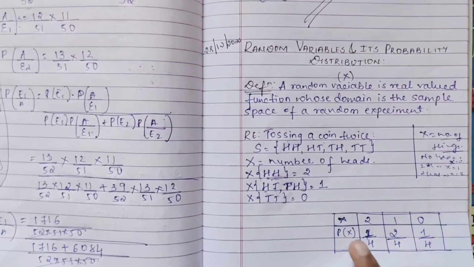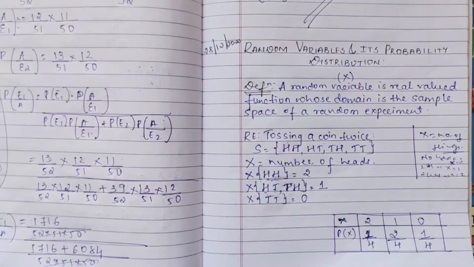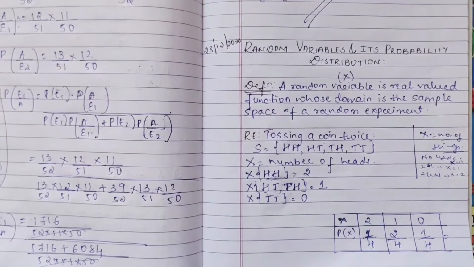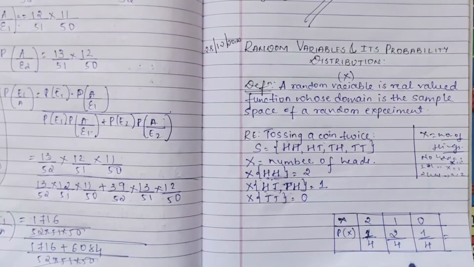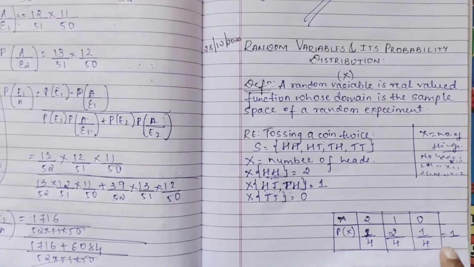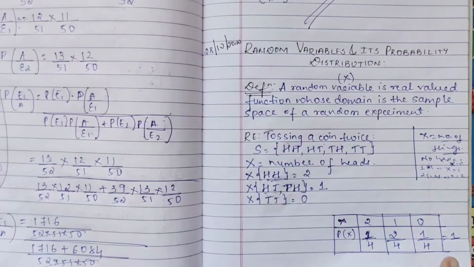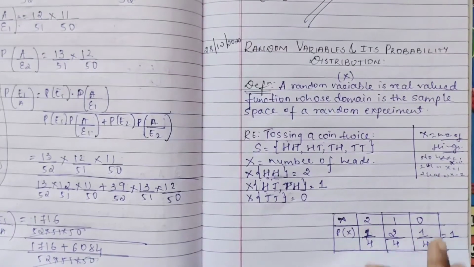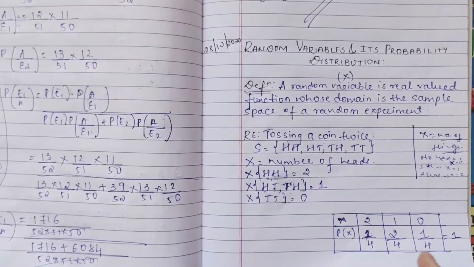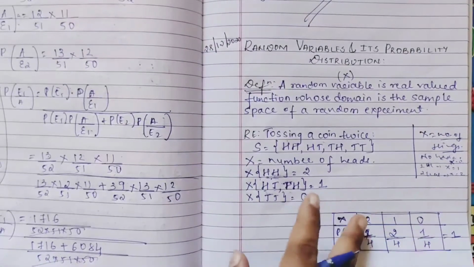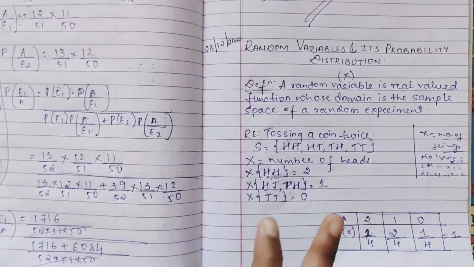Now the sum of these probabilities will be what? 1 by 4 plus 2 by 4 plus 1 by 4. 4 is your LCM, and here it will be 2 plus 1 plus 1, that is 4, and 4 by 4 is 1. So whenever you do a probability distribution, you should get 1. If you are not getting 1, then that distribution is wrong. At the start, when I did it, I was not getting 1. By the time it cleared for me, I realized I had made a mistake, right? So please be careful about this.